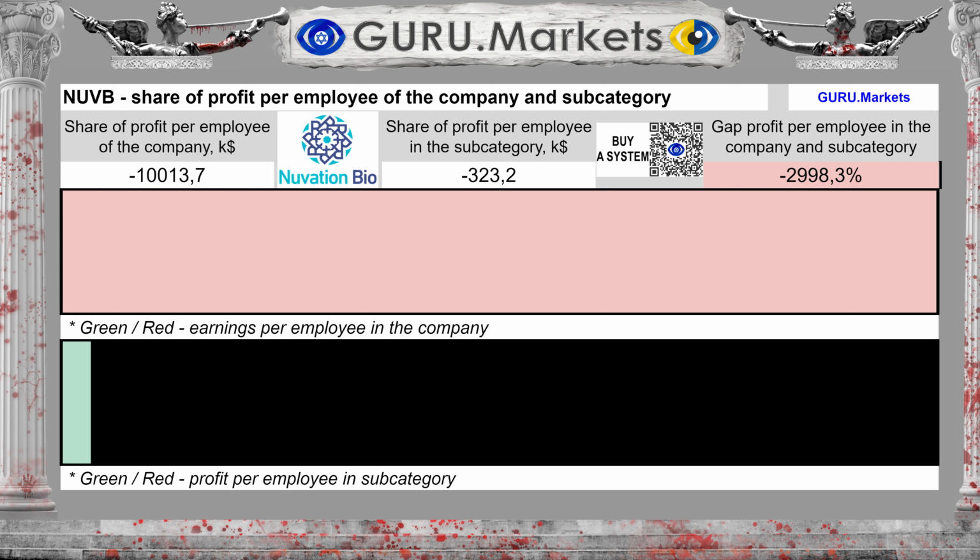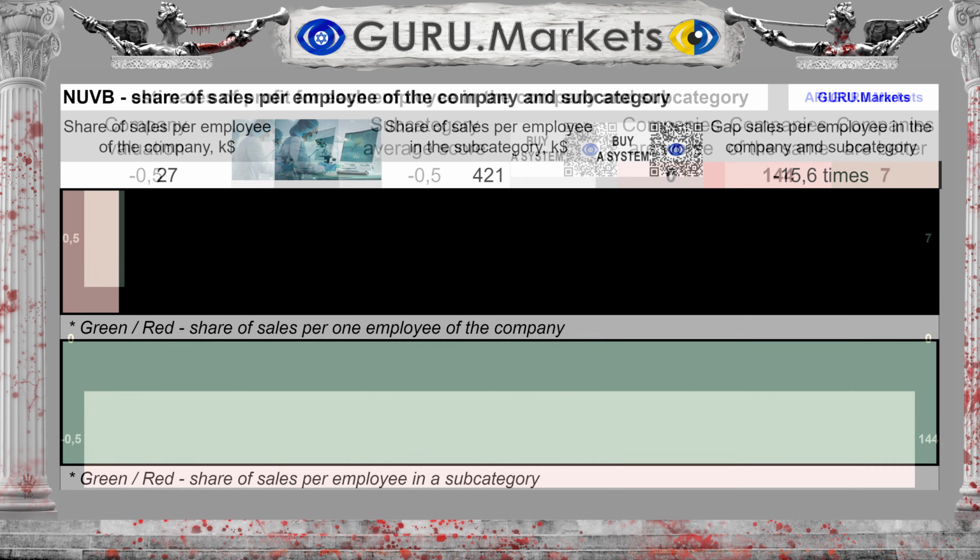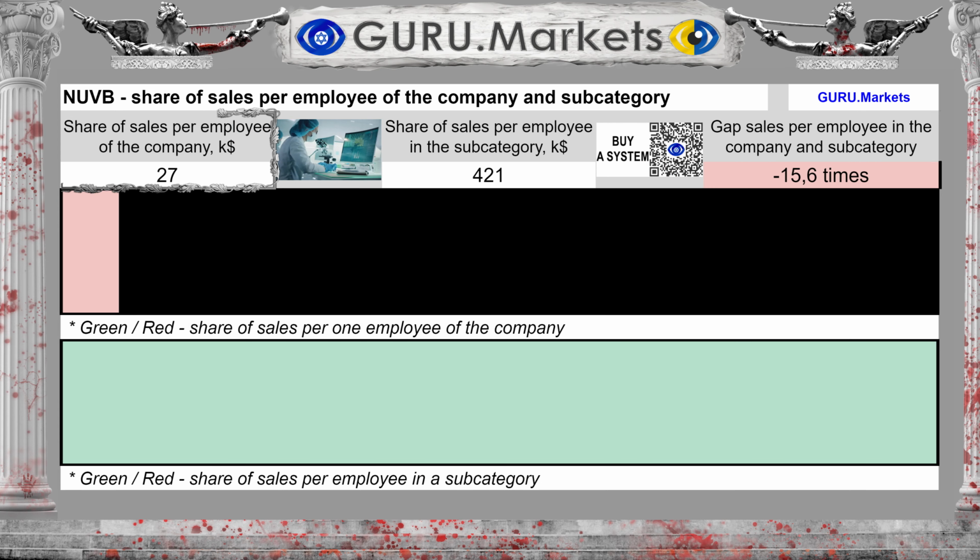The amount of profit per individual employee of the company is minus $10,000 and $13,700. The average for the subcategory is minus $323,200. The difference between the subcategory average and the company's performance is 2,999%. Estimation of profit per individual company employee in comparison with indicators in the subcategory: Tolerable, minus 0.5 points.